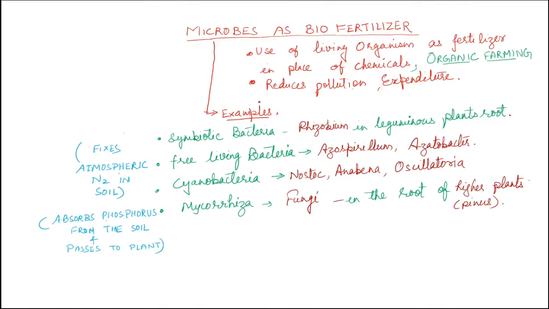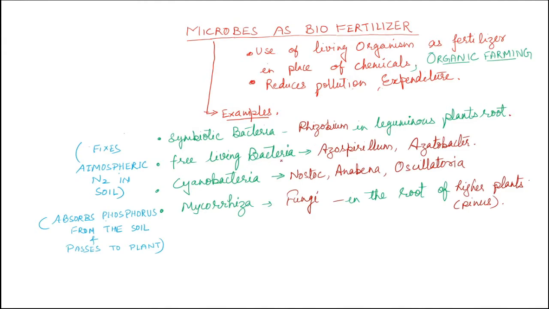Some of the examples of these biofertilizers are, for example, symbiotic bacteria. As we know, Rhizobium is one of the bacteria which lives in the root nodules of leguminous plants. They are responsible for nitrogen fixation in the soil. Atmospheric nitrogen will be fixed in the soil and made available for the plants, and hence the fertility power of the soil is enhanced. That is why we can sow the pulse plant or this leguminous plant in between two crops to maintain the fertility power of the soil.